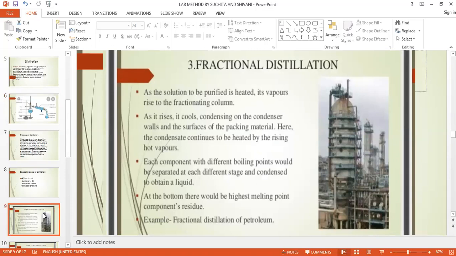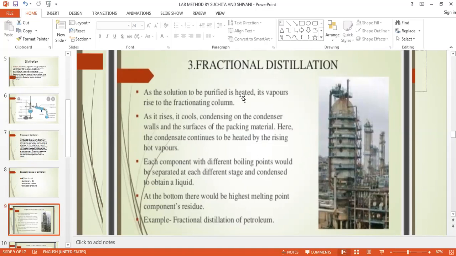These columns are designed so that the vapors of higher boiling point are preferably condensed and returned to the distillation flask, whereas the vapors of the low boiling liquid are allowed to pass on and condense to a liquid in the condenser, and in this way the separation of the liquids is made possible.